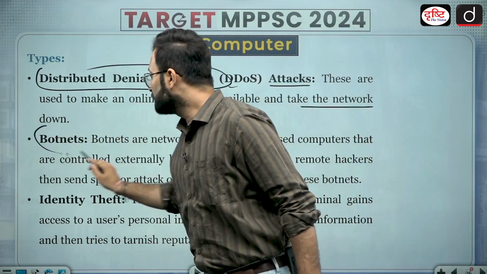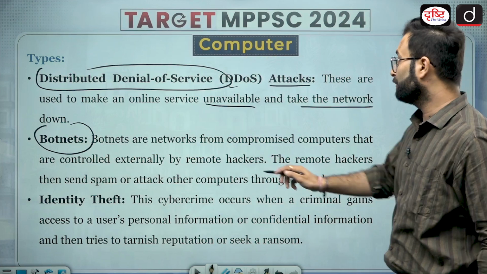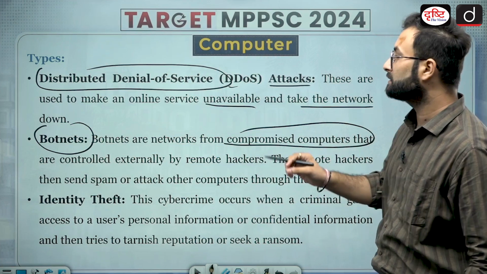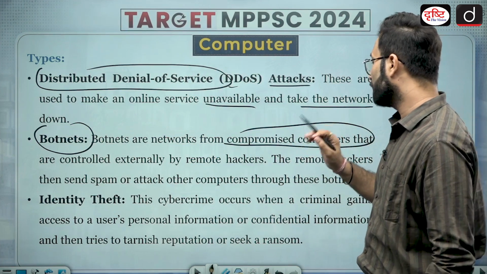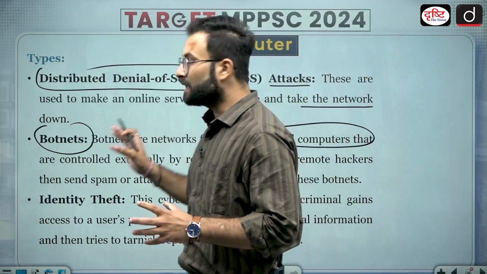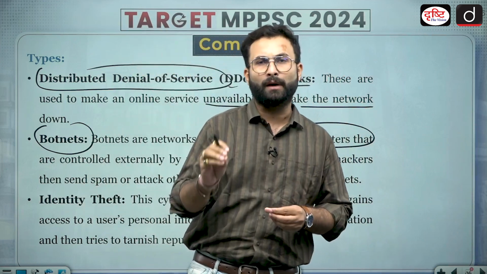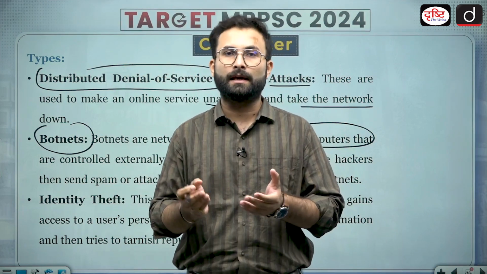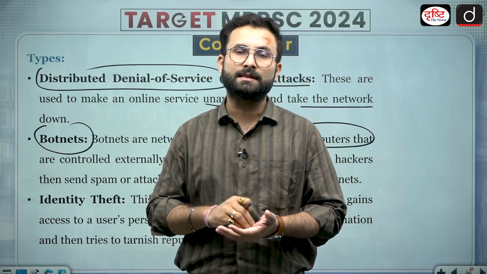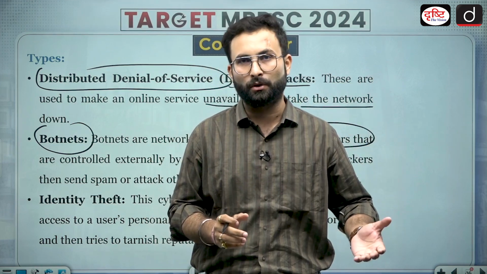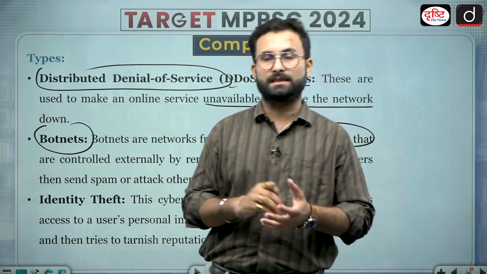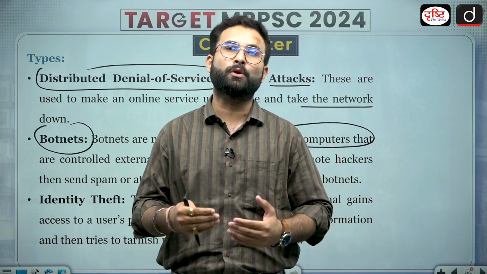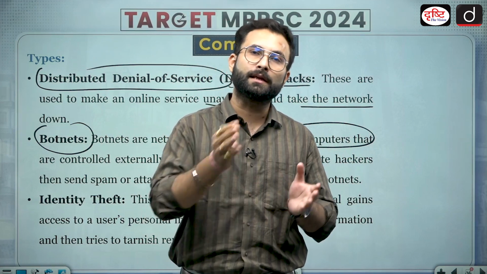Then botnets. The botnets are networks of compromised computers that are controlled externally by remote hackers. The remote hackers then send spam attacks or attack other computers through the botnets. Now what happens is that there is a network of compromised computers. There is some malware which has been sent to a particular network, and that network has been compromised. It is hacked, and now this hacked network is sending requests to various other users. Since these networks are sending the requests, there are many people who fall into the traps, and ultimately their data is also compromised.